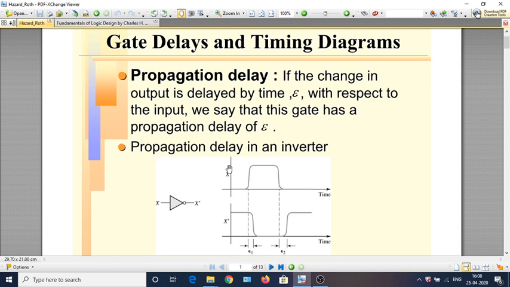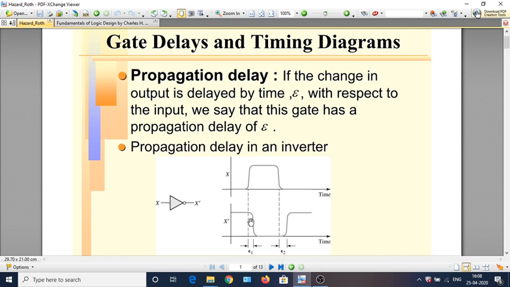Here x is plotted against time. If you look at the waveform of x complement, when x is 0, x complement is 1, and when x changes to 1, x complement changes to 0, and when x comes back to 0, x complement becomes 1.